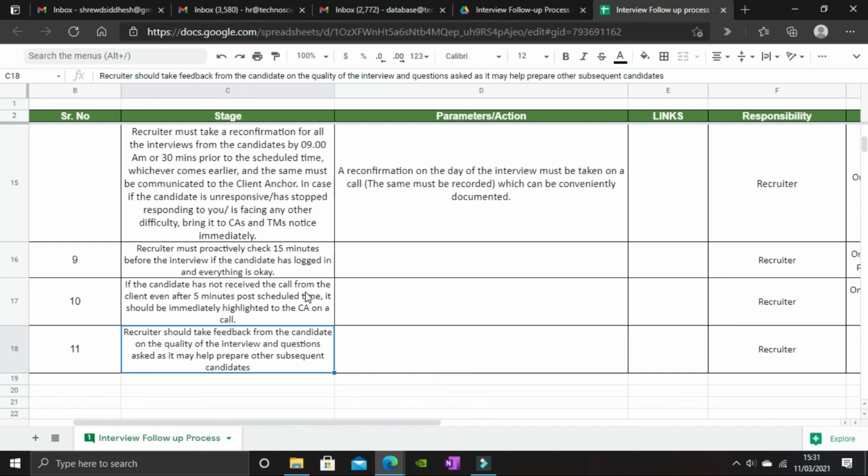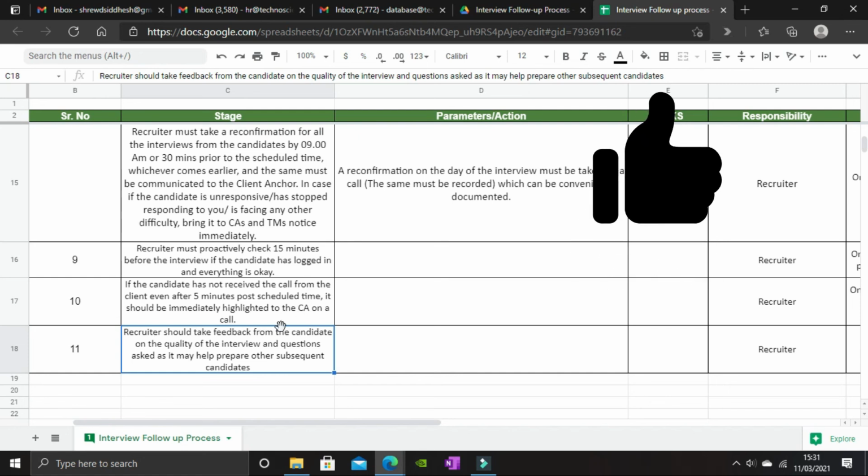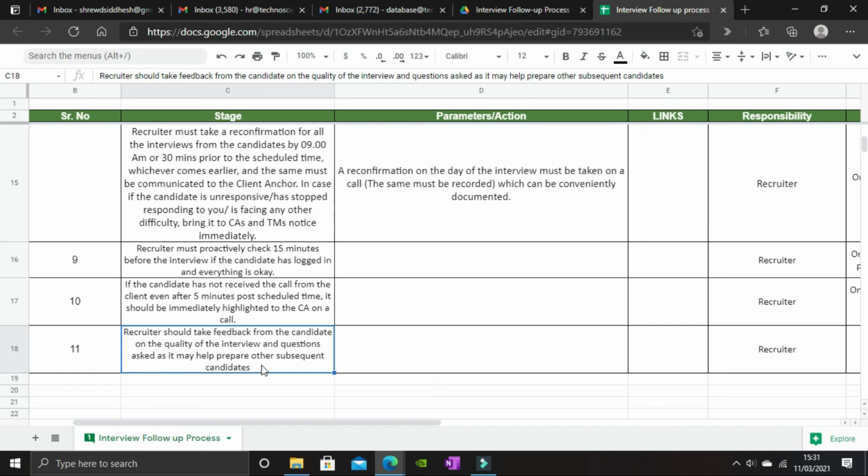That brings me to our last point of the process, which is nothing but what happens after the interview. We all know the answer. It's the feedback. So the point here says, recruiter should take feedback from the candidate on the quality of the interview and the questions asked, as it may help prepare other subsequent candidates.